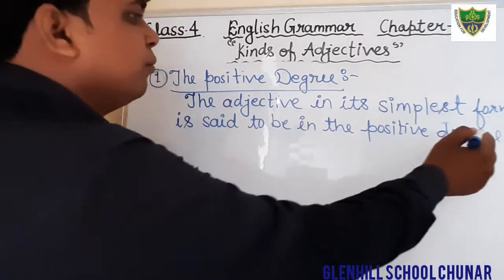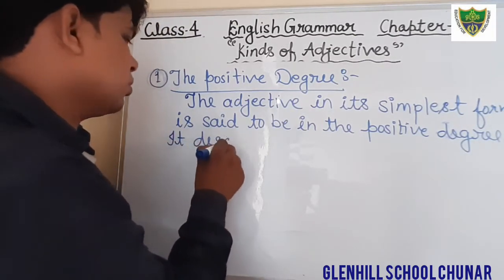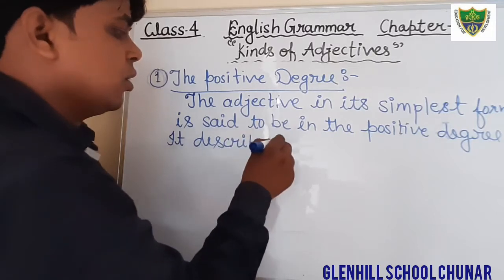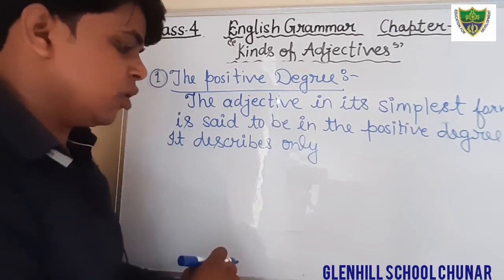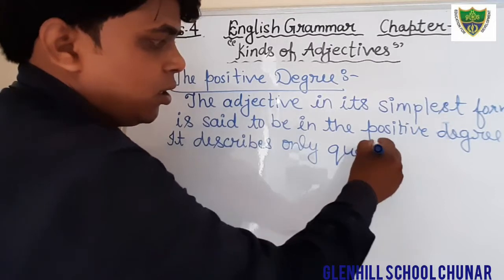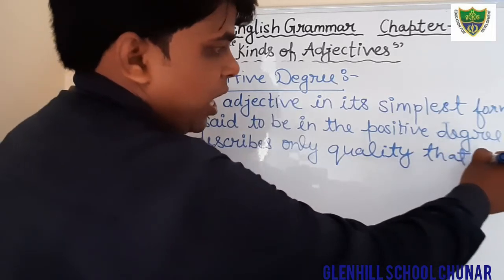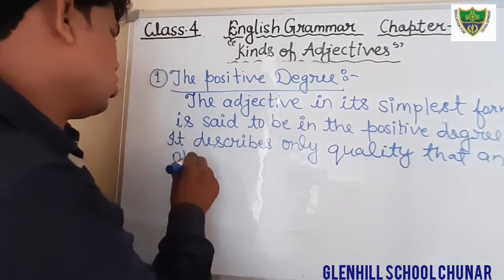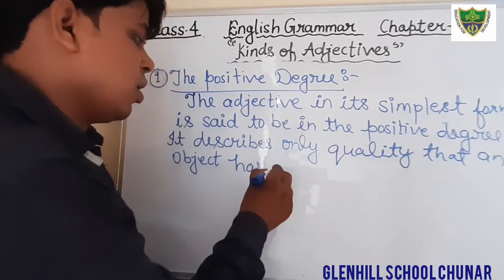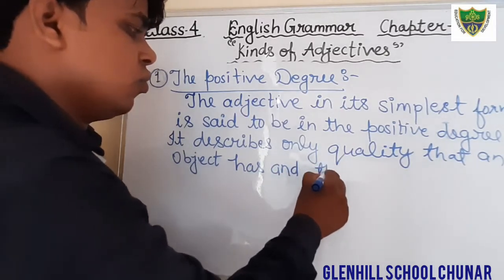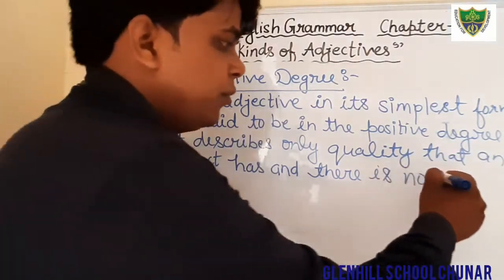It describes only the quality that an object has, and there is no comparison involved.